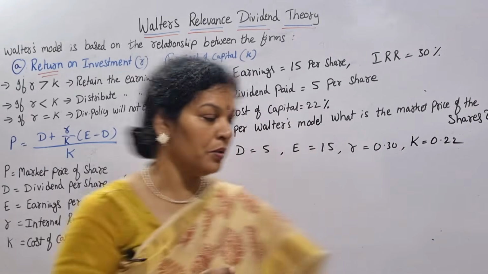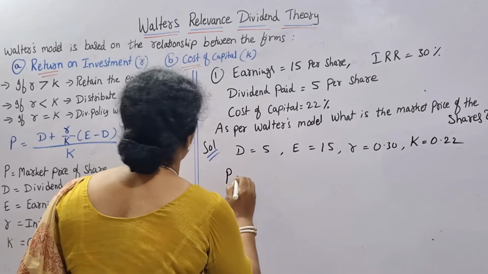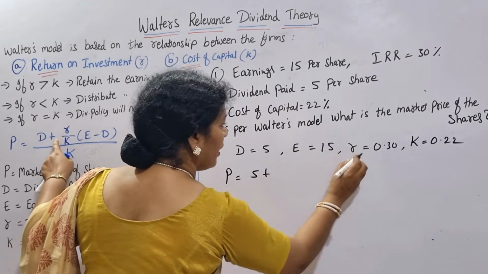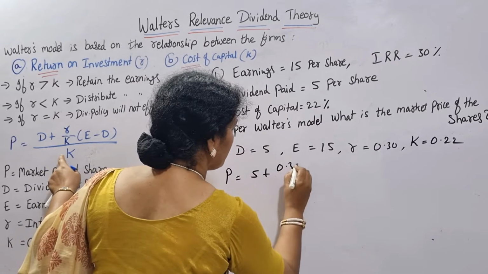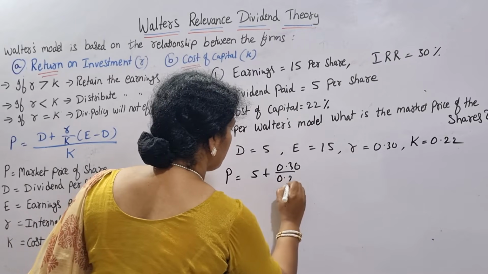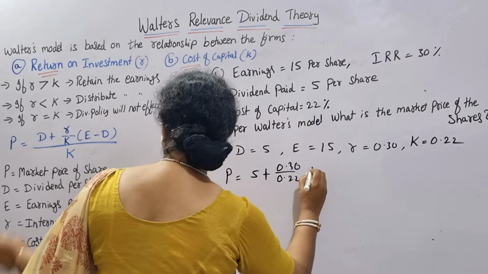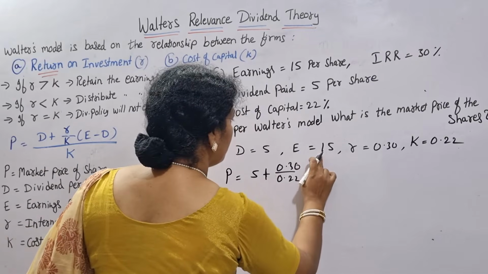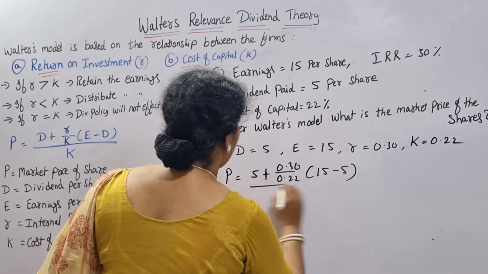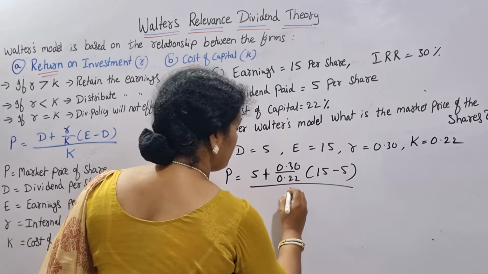P is equal to D, which is 5, plus R, which is 0.30, divided by K, which is 0.22, into E minus D. E is 15 minus D, which is 5, divided by once again K, which is 0.22.